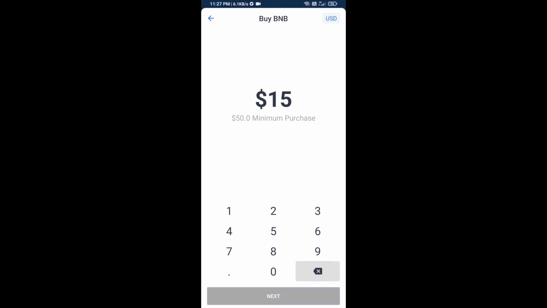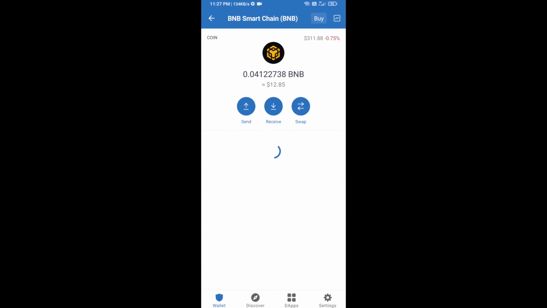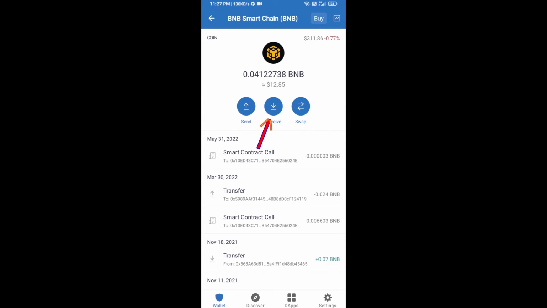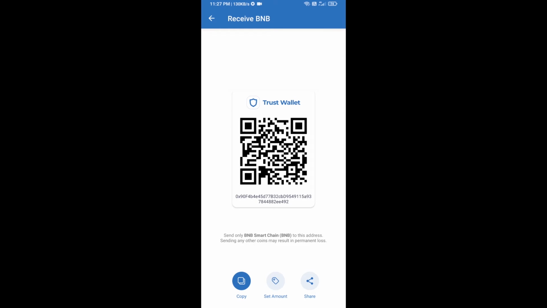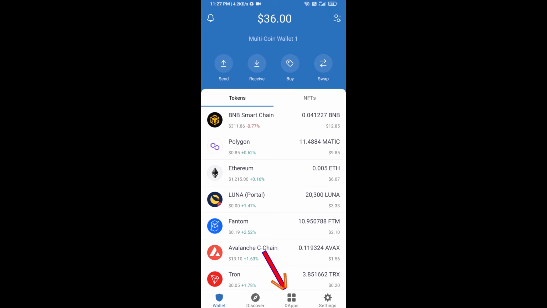Here you can purchase a minimum of $50 of BNB, or you can receive BNB Smart Chain using the contract address. Open BNB Smart Chain, click on receive. Here you can receive BNB Smart Chain using the contract address or QR code. After receiving BNB Smart Chain, you will click on dApps